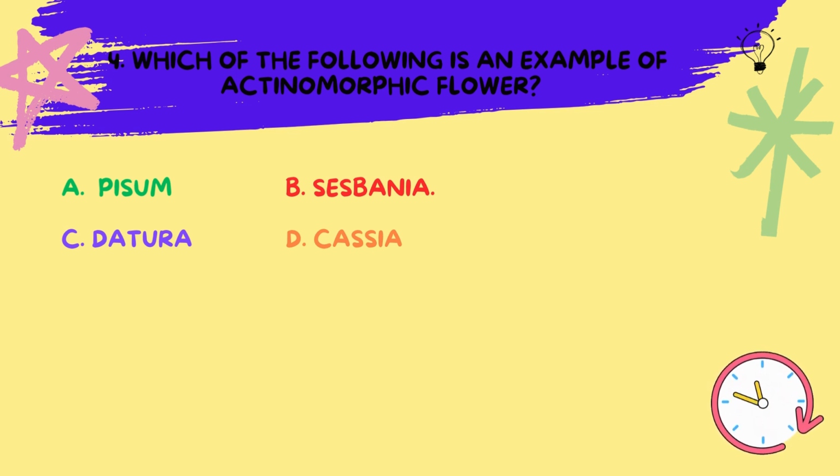Pisum is not actinomorphic, it is zygomorphic. Sesbania is zygomorphic. Cassia is also a zygomorphic flower, but the datura is actinomorphic. It has a radial symmetry and it can be divided into equal halves through multiple planes.